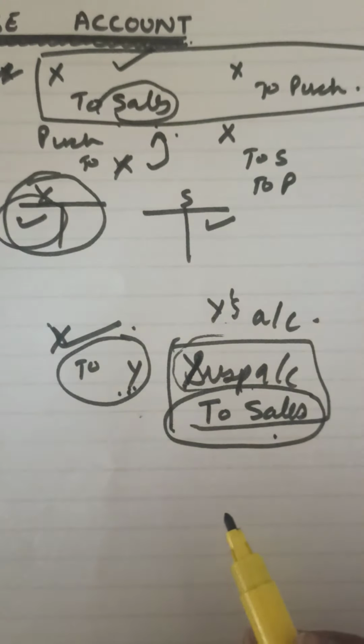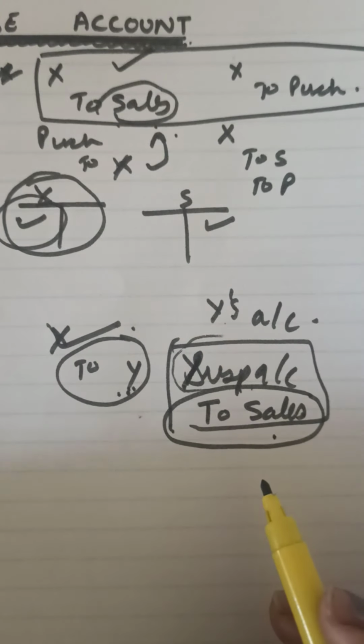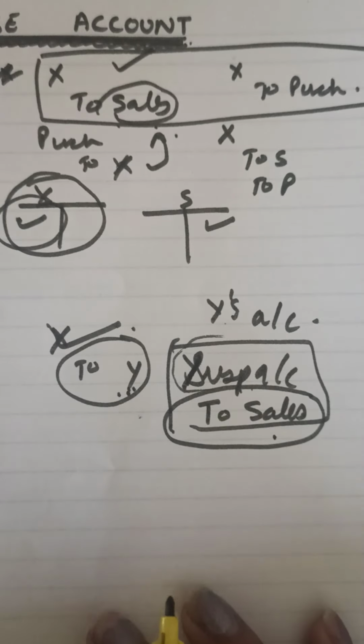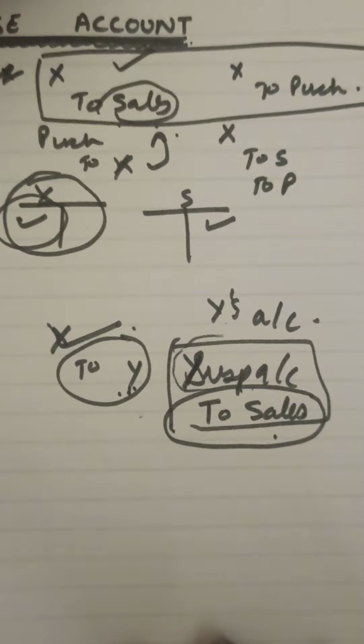This is illustration 15. Please follow illustration 15 of the textbook. I will not be able to keep showing you. You please follow the transaction from your textbook. Now this is illustration 15. The illustration says the first transaction reads a credit purchase of rupees 2,800. I repeat, credit purchase of rupees 2,800.